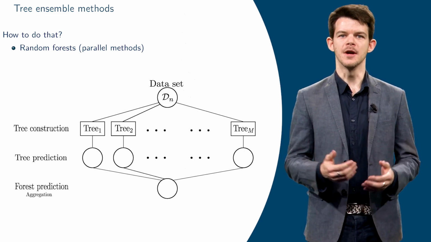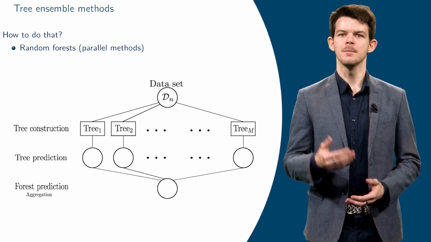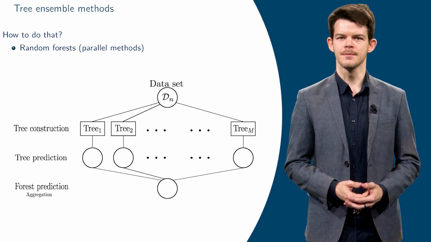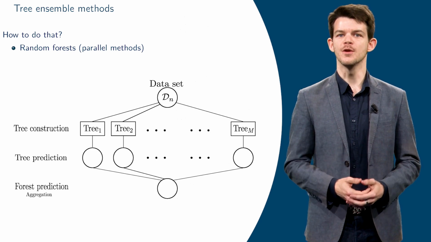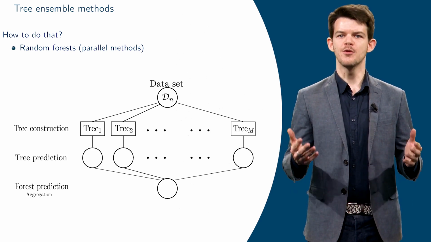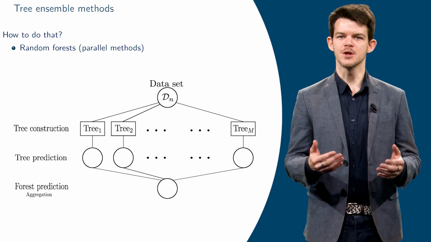Random forests are, by construction, parallel methods because of the independence of the trees. Their construction can be distributed over different structures, which makes random forest a very efficient method from a computational point of view.